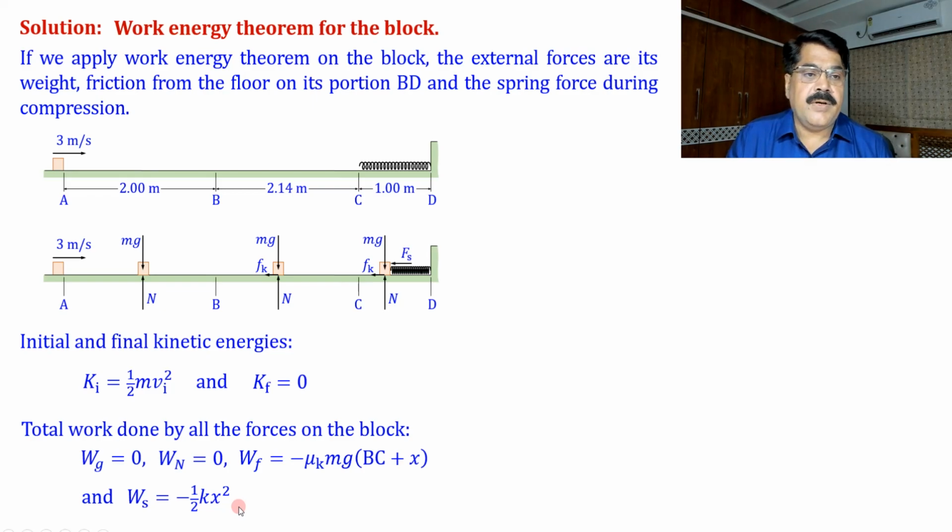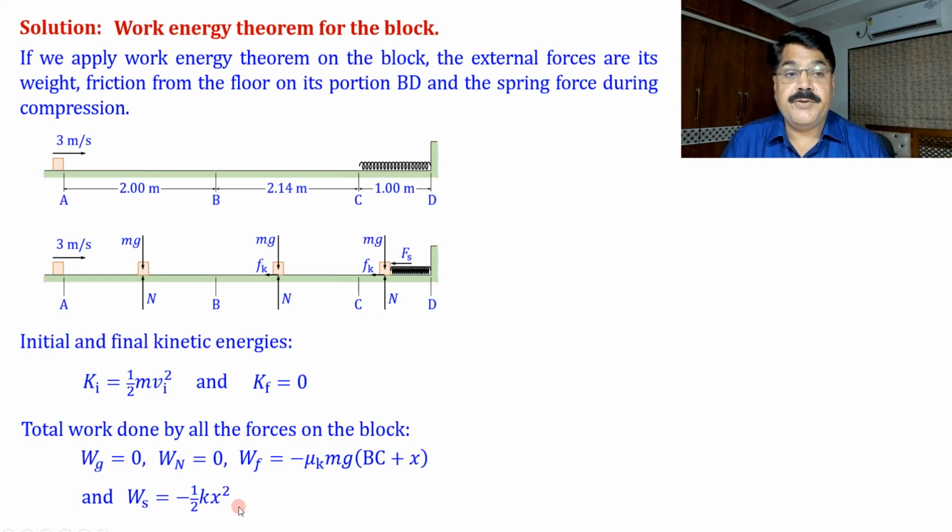Now you can see, previously when we applied the work energy theorem to the satellite, and now we are applying the work energy theorem to the block. On the satellite, how did we calculate work done by gravity? For that purpose, we took the satellite-Earth system, and the total work done by gravity will be equal to the decrease in potential energy. And again, we have seen that gravity was not doing any work on the Earth, so the total work was equal to that on the satellite. Similarly here,